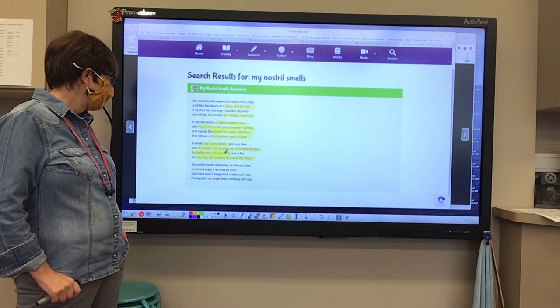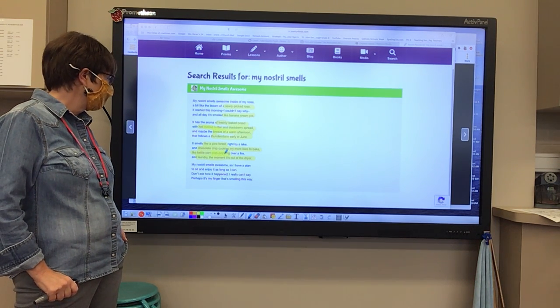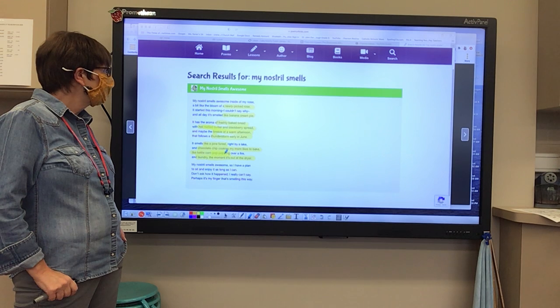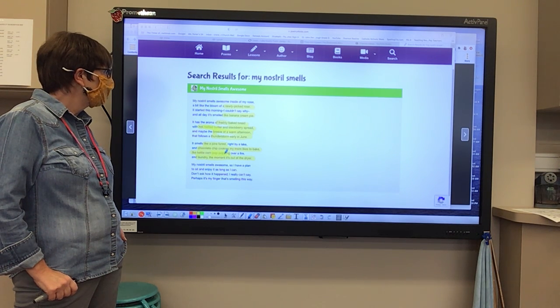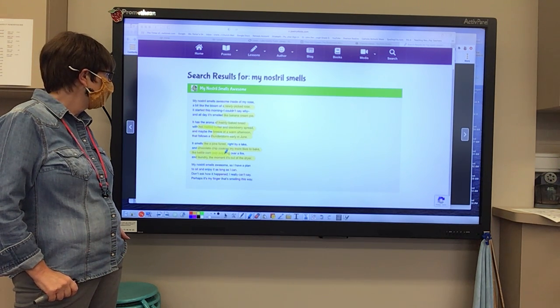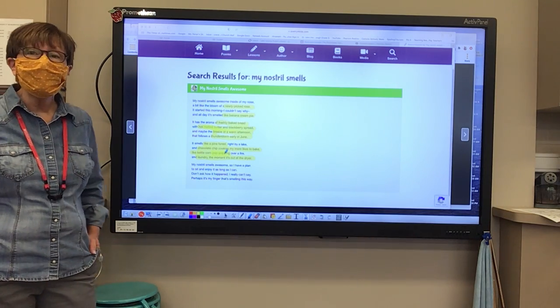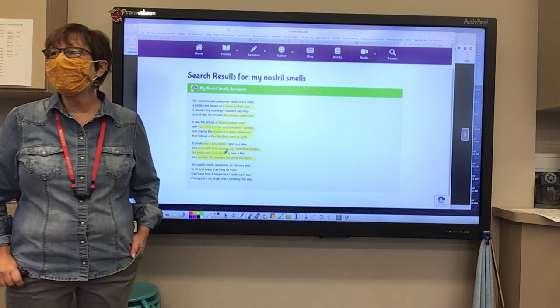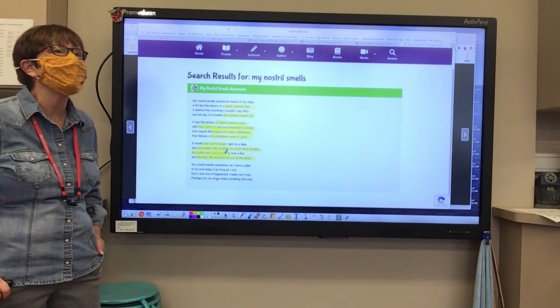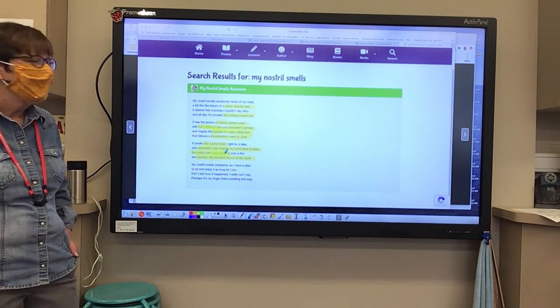I can't put any more. I think we might have them all. Yeah, I'm not seeing any more. Almost the whole poem is highlighted because it was just filled with them.